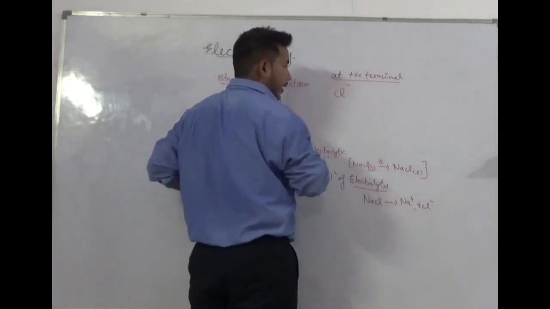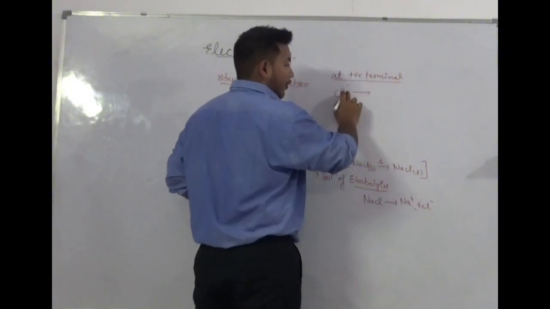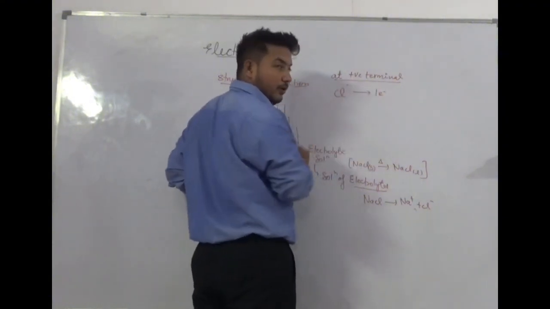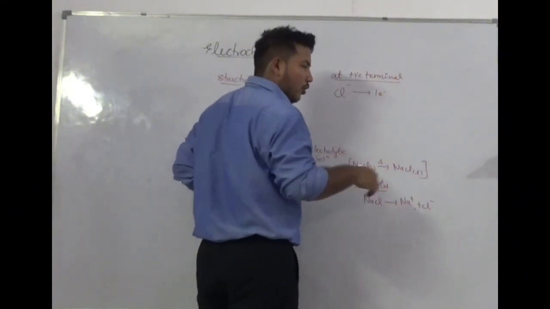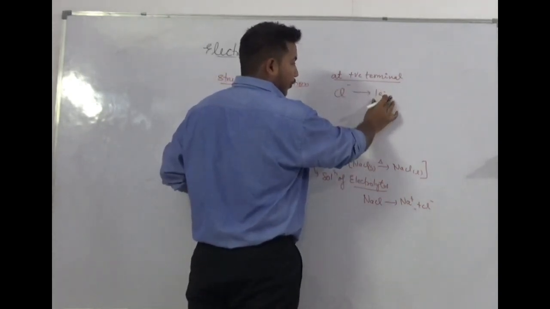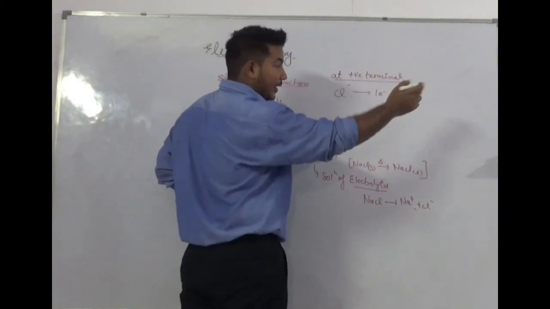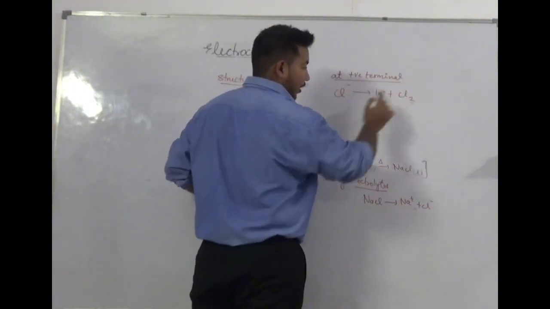So Cl is in a negatively charged state. To make it neutral, it has to release an electron. So the basic trick is that you have to write the number of electrons equal to the charge. So it is -1. So write one electron on the right hand side and make it neutral.